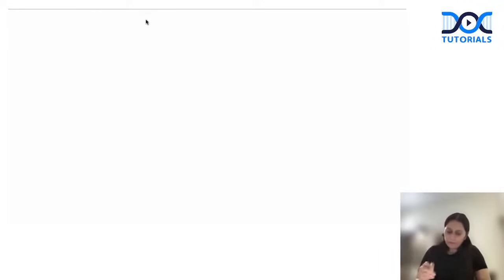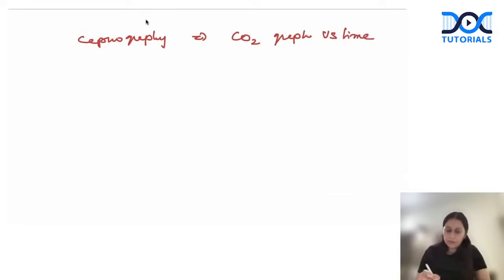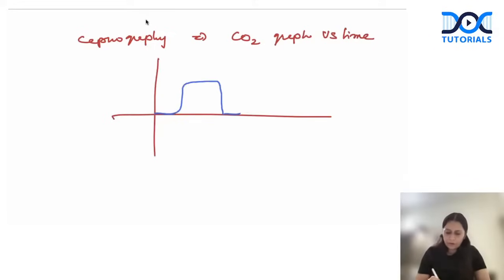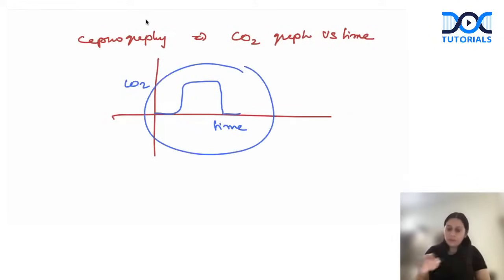What is capnography? Your capnography is CO2 graph versus time. It is CO2 versus time. So we get a graph of carbon dioxide against time. And this one graph is representing one respiratory cycle, that is inspiration and expiration. Okay. Now, this graph has been divided into 4 phases, right?